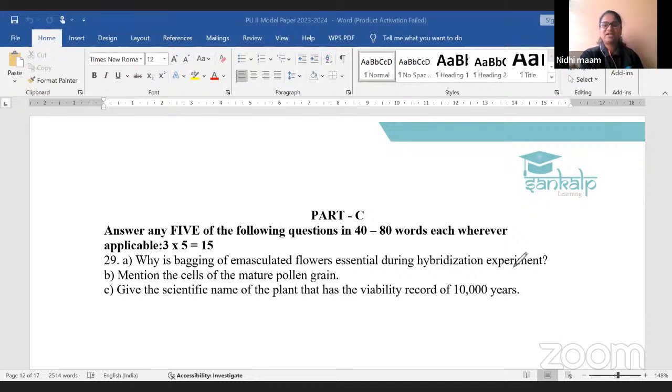Which plant has the viability? After 10,000 years it produced flowers, it produced fruits. So which is it? Very easy question. A direct question has been asked many times, even in preparatory exams. So you can observe this question in many district preparatories also. In your college question paper, this question will be asked. In the CET question paper, and during the CET sessions, we discussed this question.